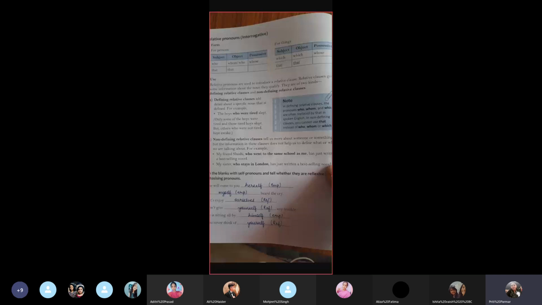भाई जो भी noun है उसके बारे में कुछ detailing देता है. जैसे कि the boys who were tired slept. Now who were tired? वो boys, सब लोग नहीं. Only the boys who were tired, they slept. The children who are naughty disturb the class. पूरी क्लास डिस्टर्ब नहीं कर रही है.